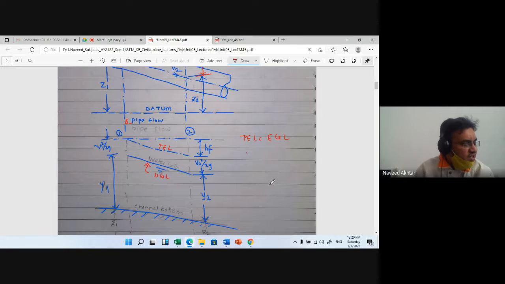However, the total energy line in both cases is V square upon 2g, that is, the distance above the hydraulic grade line in both systems. So this is the energy gradient line. And the pressure on the top surface of water in a channel is constant. No pressure difference can build up between any two sections along the channel length, as in the case of a pipe system.